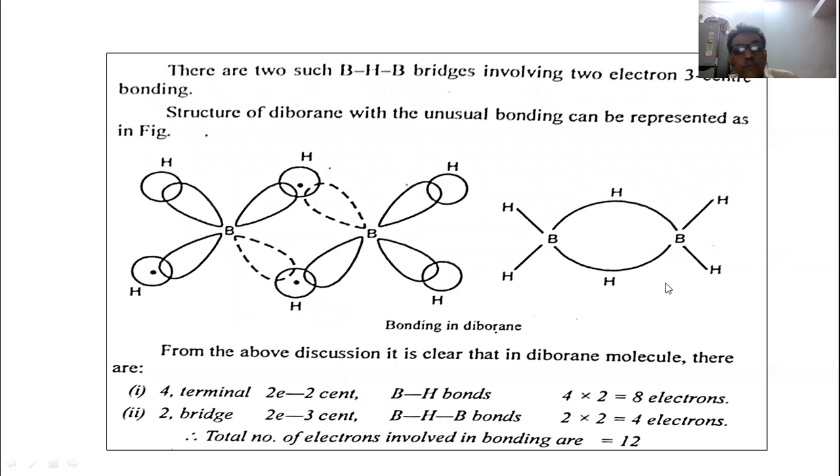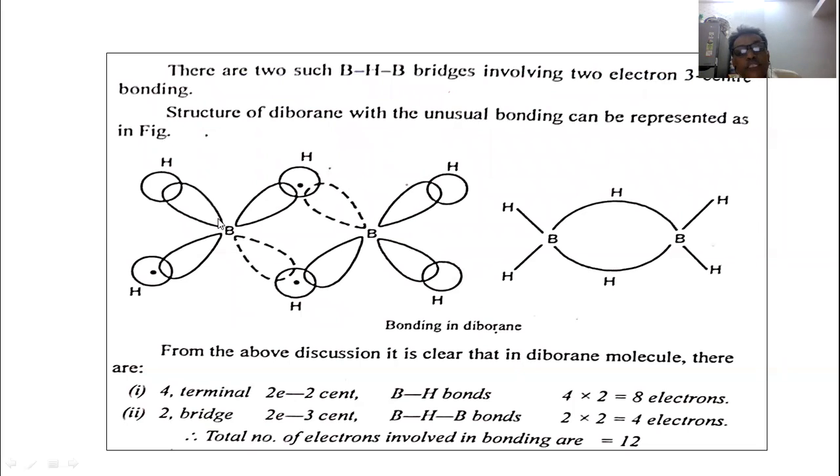From the above discussion it is clear that in the diborane molecule there are four terminal hydrogen atoms. This boron hydrogen bond is two electron two center bonding. So four terminal hydrogen atoms, 1 2 3 4, so 4 into 2, that is 8 electrons in total.